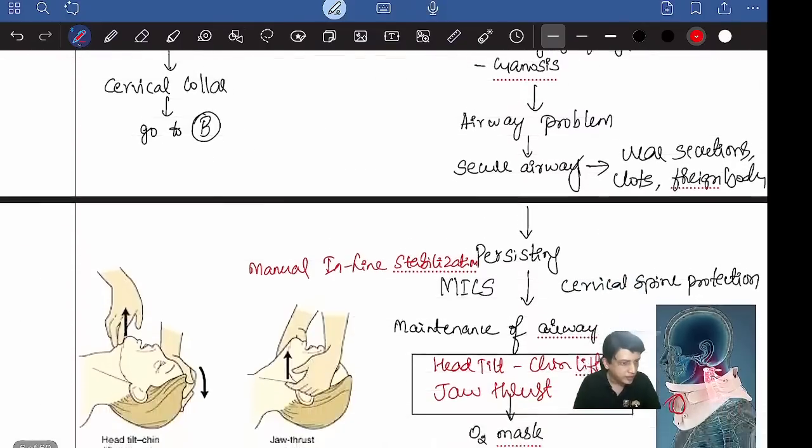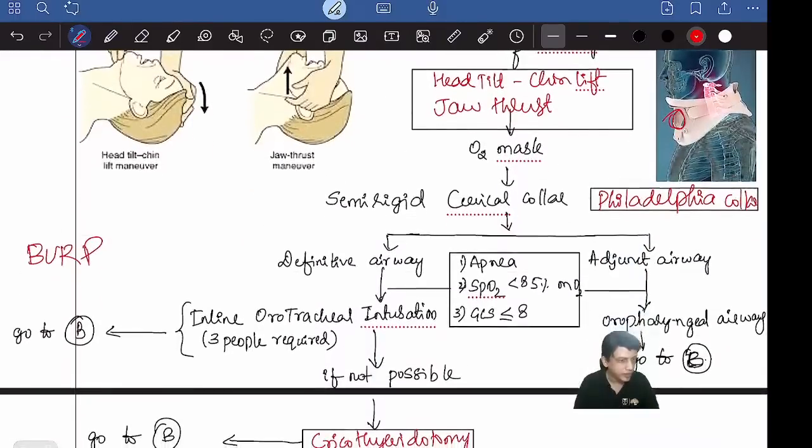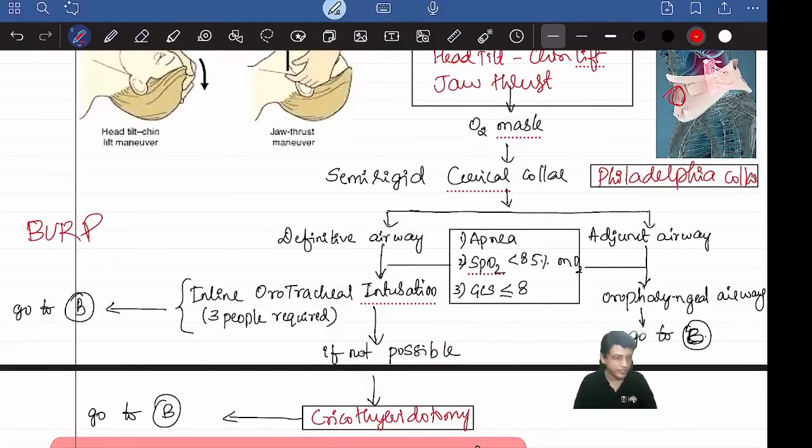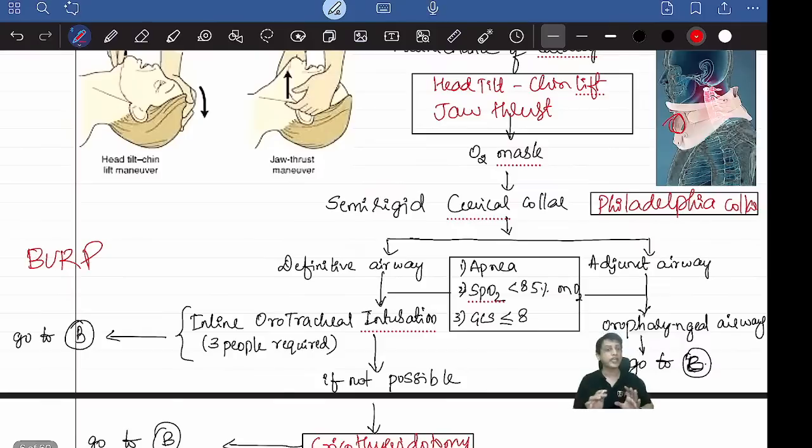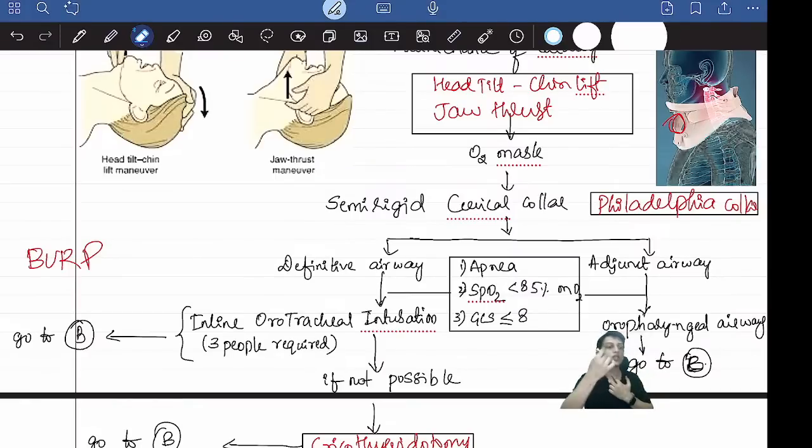I'll explain again. Definitive and adjunct airway. Definitive means an airway, and the airway starts from the nose till the bronchioles, the lungs. If you put a tube or some instrument from the mouth or the nose, and it goes only till the pharynx, then it's called an adjunct airway.